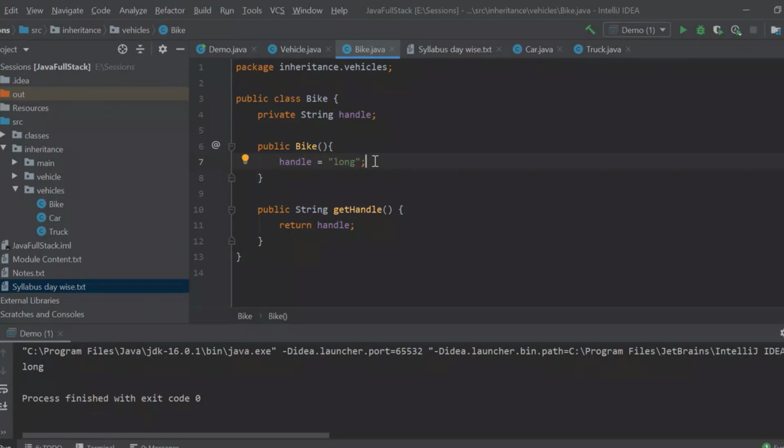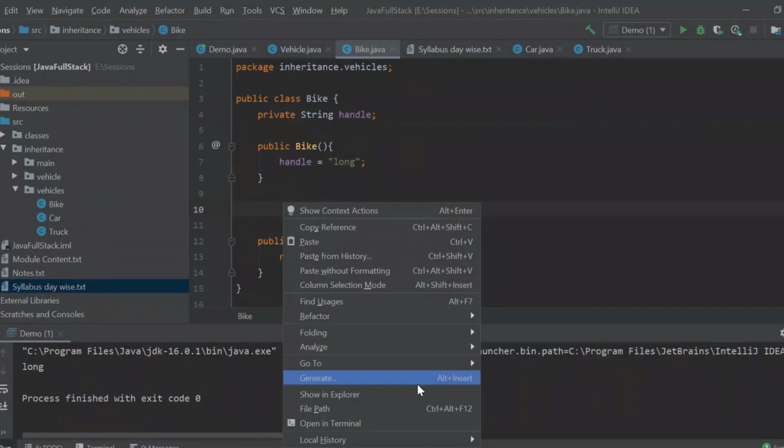We need to set parameters. Set parameters, or setter methods, or constructor with parameters? Constructor with parameters. Why can't we use setter methods? You can use both setters and constructors. Exactly, we can use both. You can either use a setter method or a parameterized constructor. Here I am preferring to use a parameterized constructor.